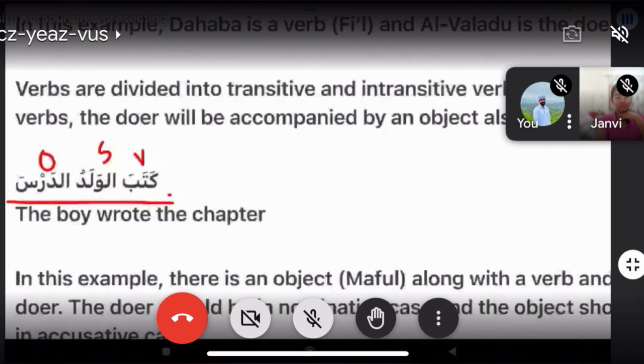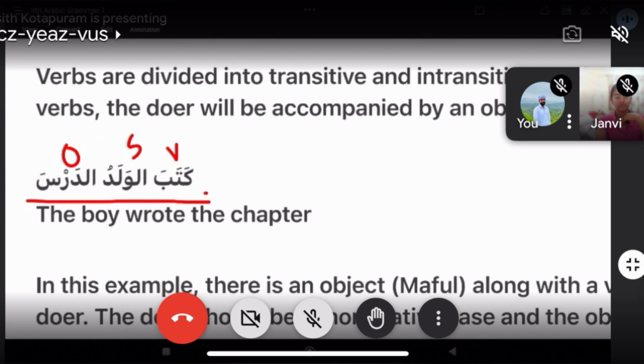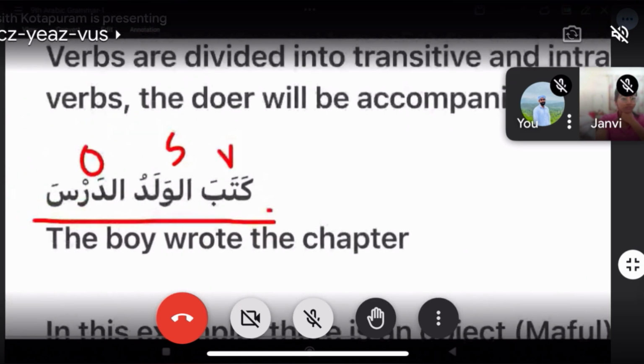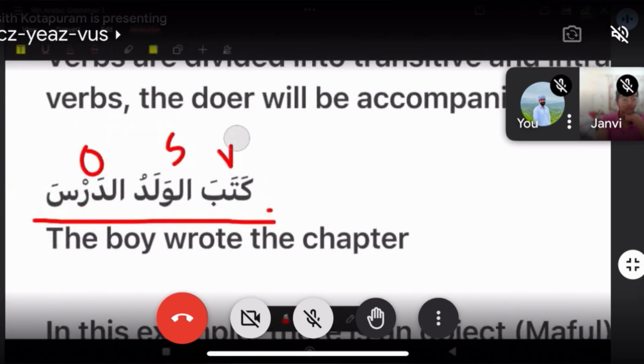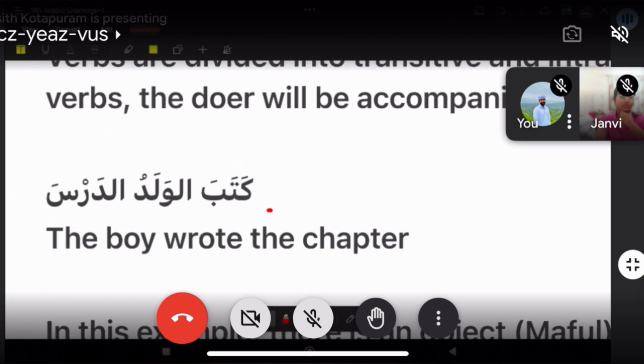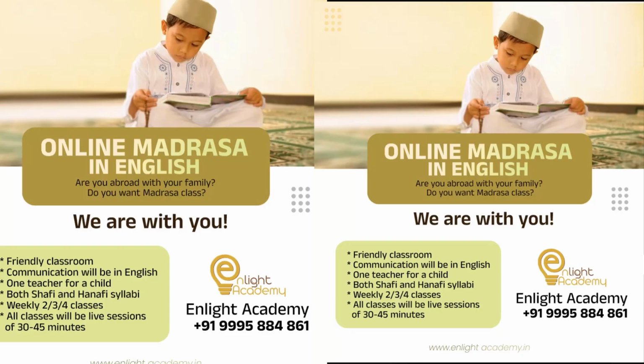Okay. Look at this. Katabal waladu ad-darsa. If we take this example, kataba is the verb. And subject, waladu is the subject, that is nominative case because it ends with dhamma. Okay, and darsa, it's the object, it's accusative case because it ends with fatha. Okay.